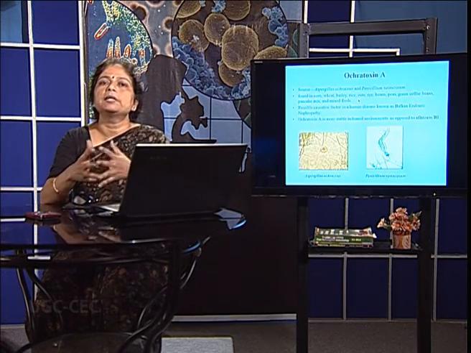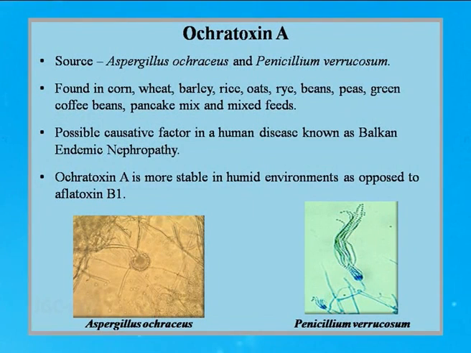Coming on to the next mycotoxin, called ochratoxin A. This ochratoxin A is produced by Aspergillus ochraceus and Penicillium verrucosum. It is found again in corn, wheat, barley, rice, oats, and coffee beans, and this toxin is responsible for a disease known as Balkan endemic nephropathy. Ochratoxin is seen to be more stable in humid conditions in contrast to aflatoxin B1.